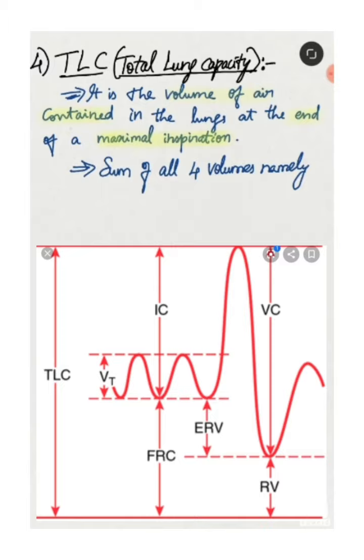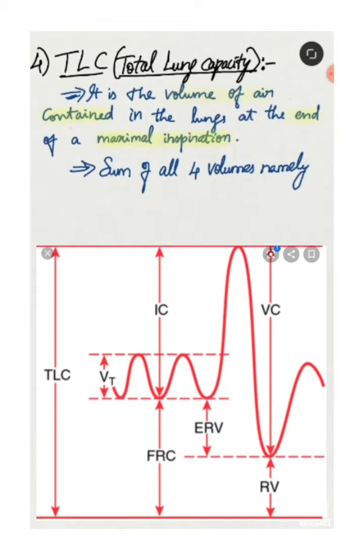After maximal inspiration, the first volume of air which is going to come out of your lungs on expiration is inspiratory reserve volume, which you inspired maximally. After that, normal expiration, that is your tidal volume. After that, you expire forcibly, that is the expiratory reserve volume. After that, the residual volume of air which is always left behind in your lungs.